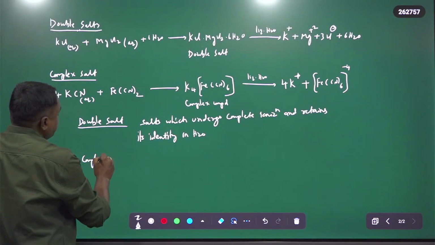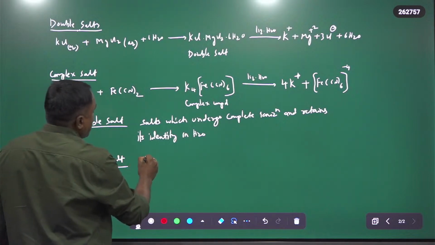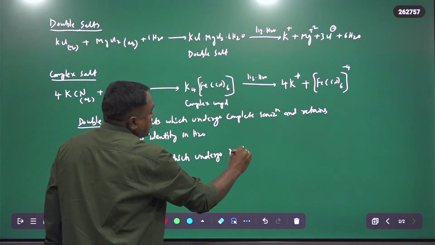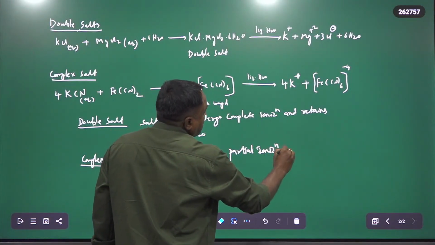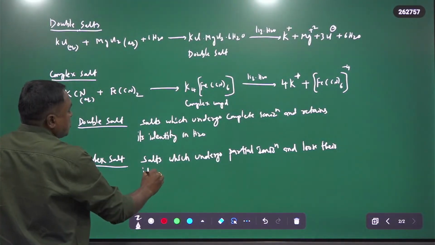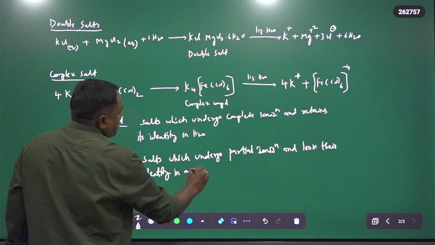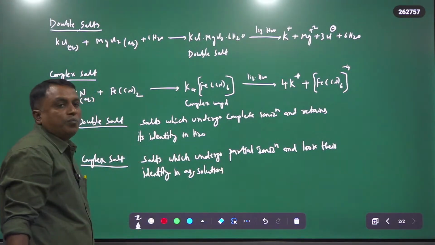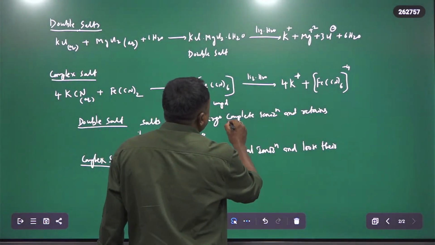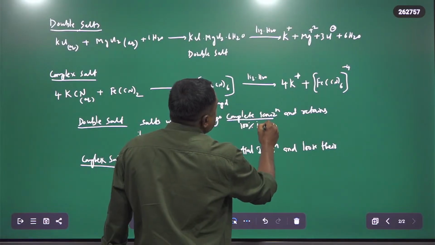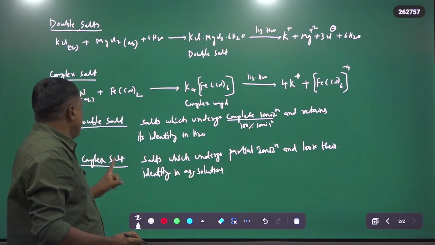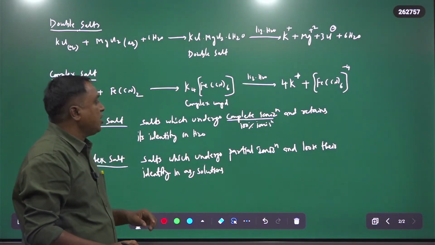And what about the complex salt? A complex salt, or complex compound, is a salt which undergoes partial ionization and loses its identity in aqueous solutions. Again I will repeat: double salts undergo complete, that is 100%, ionization and retain their identity in water, whereas complex salts undergo partial ionization and lose their identity in aqueous solutions.